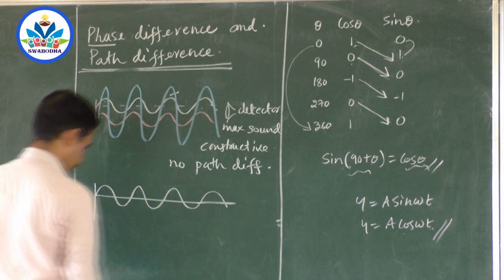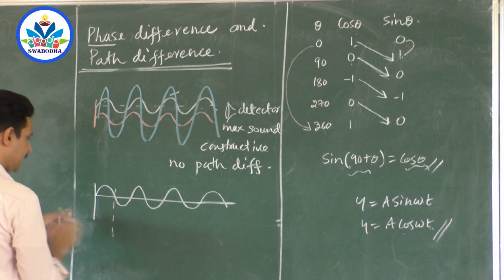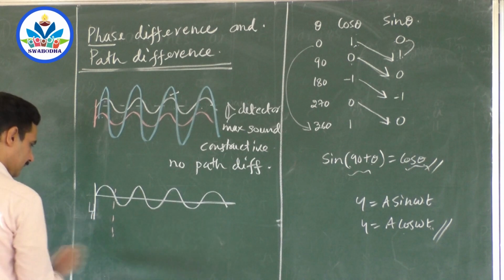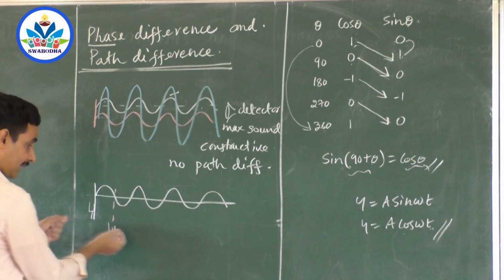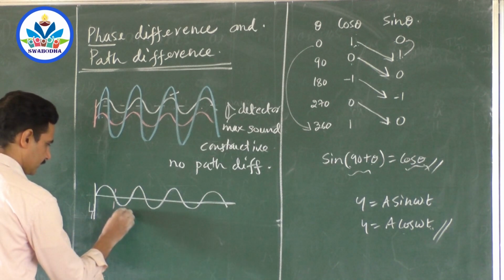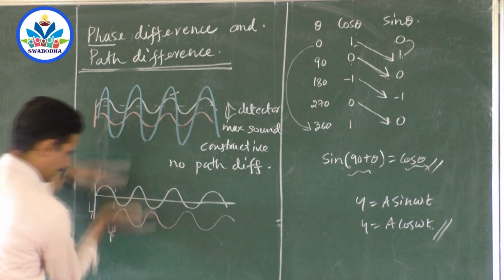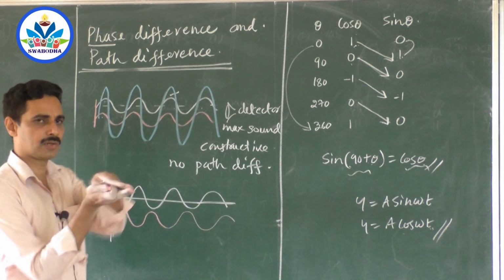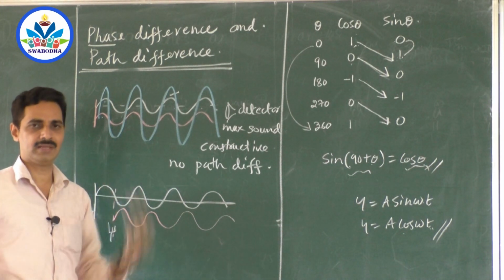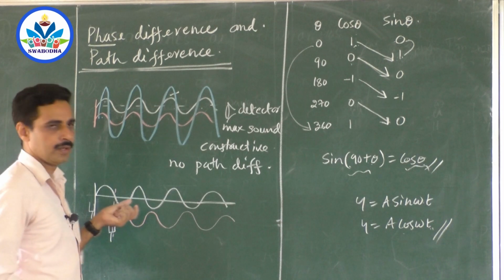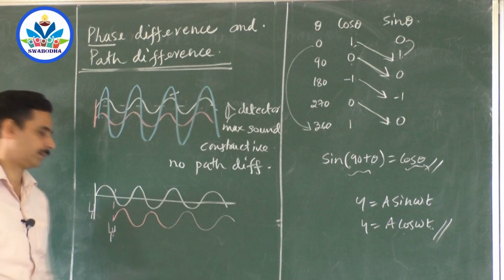Suppose this is one wave. The other wave is starting a little bit later, say from here. I will place the next tuning fork or whatever it is a little bit later. It is an identical wave, but it is starting a little bit later. So this wave starts from here. And imagine that they are formed in the same line, right? Both are traveling in the same air medium. If it is sound, let us assume that they are traveling in the air. And if it is water ripples, they are formed in the same region of water.